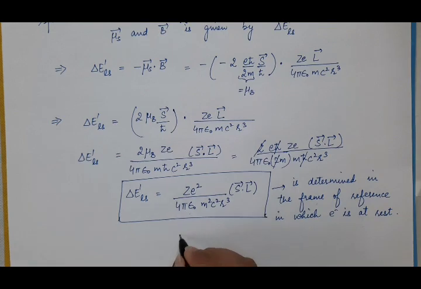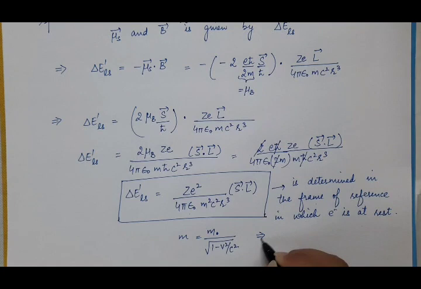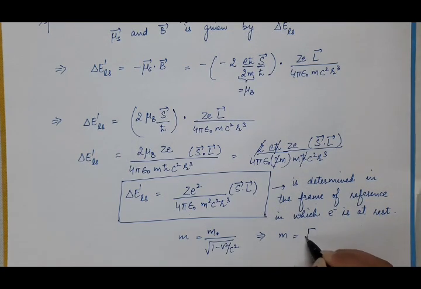And in that case, the mass of the electron will be given by m is equal to m naught upon root 1 minus v square by c square. And suppose the velocity of the electron v is equal to c by root 2, that is, 71% of the speed of light, then in that case this m comes out to be approximately equal to root 2 m naught.